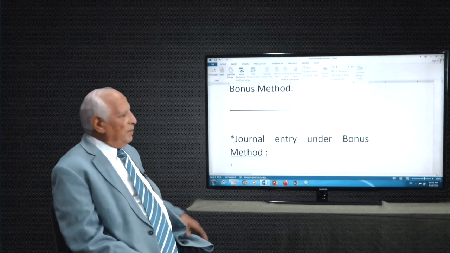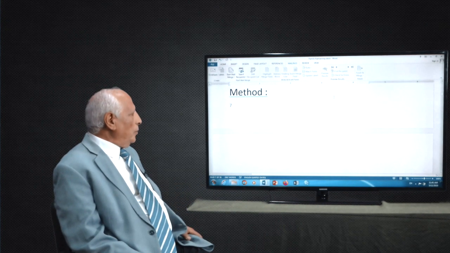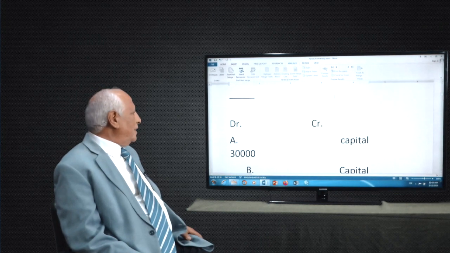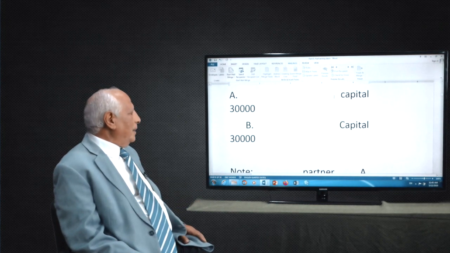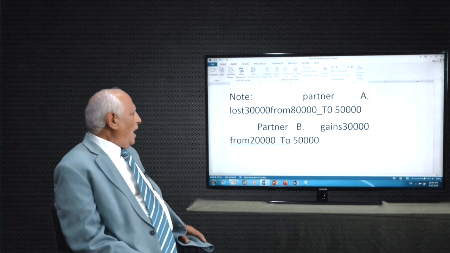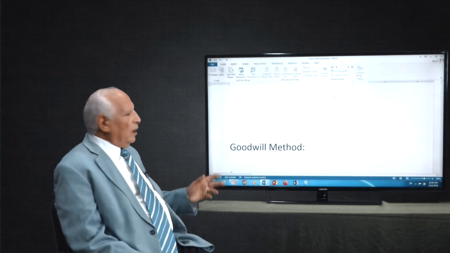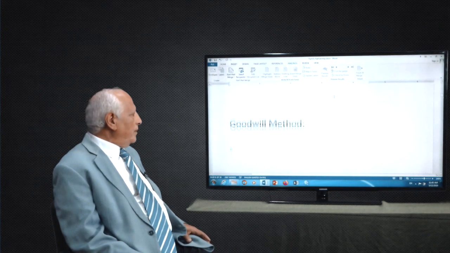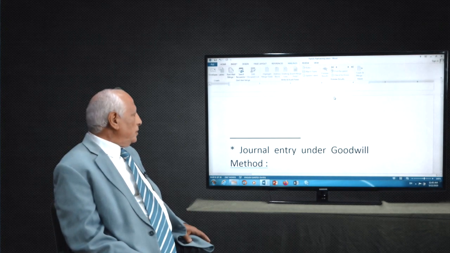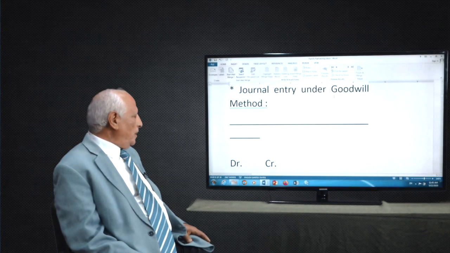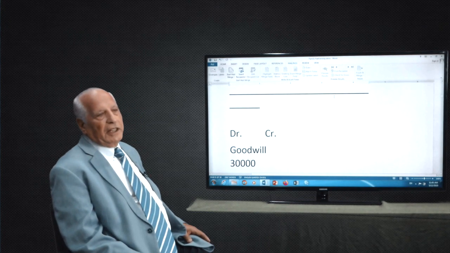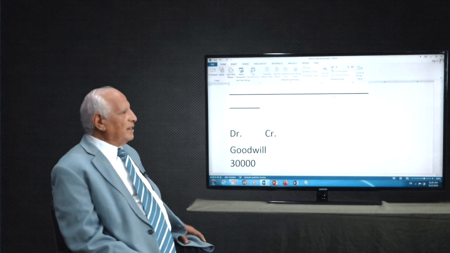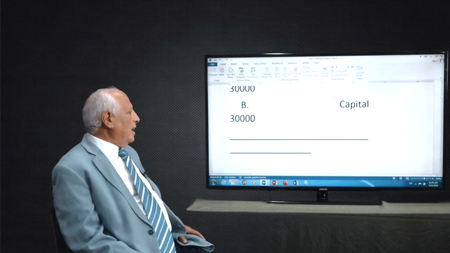When they give you the bonus method, that shows you why there is a bonus and which partner is going to take it. If you look here, that's partner A and partner B. After this, we have the goodwill method. What is the goodwill method? We need the same journal entry under the goodwill method. We have to write the difference, 30,000. That's why I put this as goodwill.